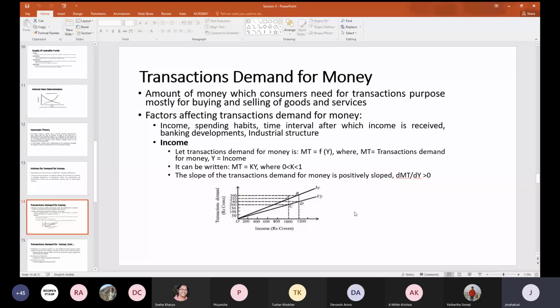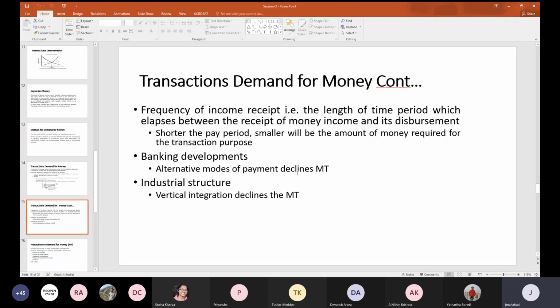And what is the other factor? Already I told you, you have the spending habits as well as the frequency of income receipt. That means the length of the time period which elapses between the receipt of the money income and its disbursement. Shorter the pay period, smaller will be the amount of money required for the transaction purpose. So that is another factor which is affecting the demand for money.